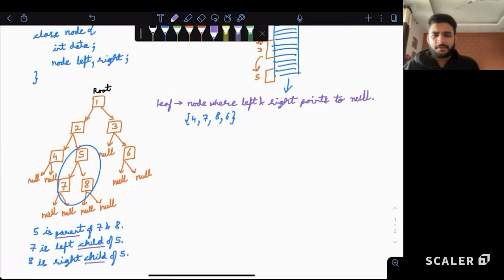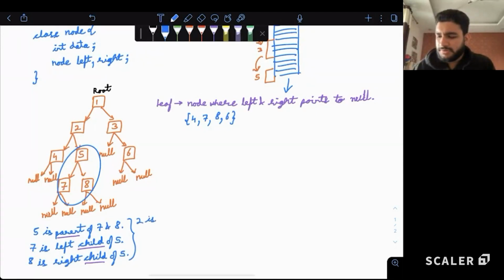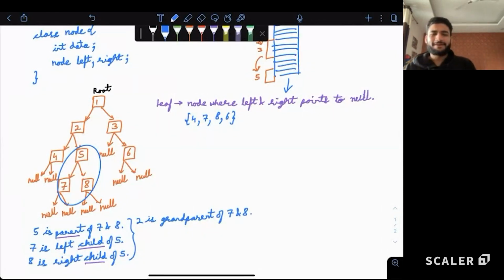Yes. Nice. Now using the same nomenclature, if we want to relate 2 and 7, what will be the relationship between 2 and 7? So if 5 is a parent of 7, and 2 is a parent of 5, then what is 2 with respect to 7? Correct, grandparent. So 2 is grandparent of 7 and 8. So it's like a family tree. We have children, then parent, then grandparent, great grandparent, and so on. It's like a hierarchy. Making sense?